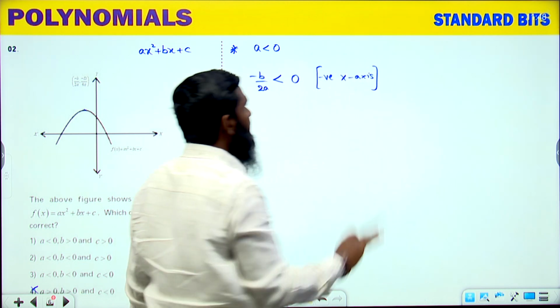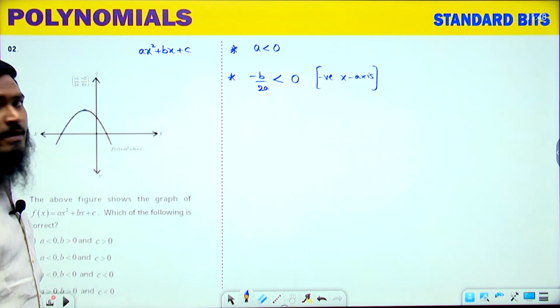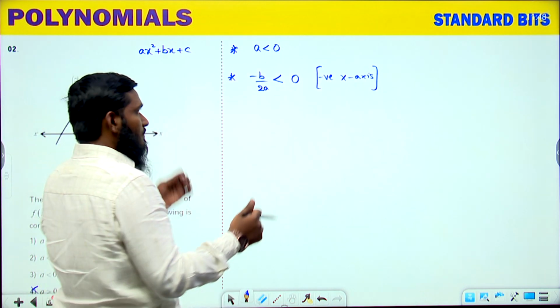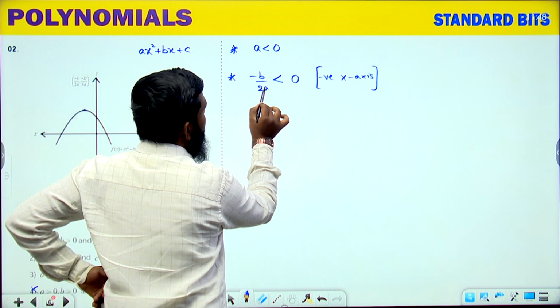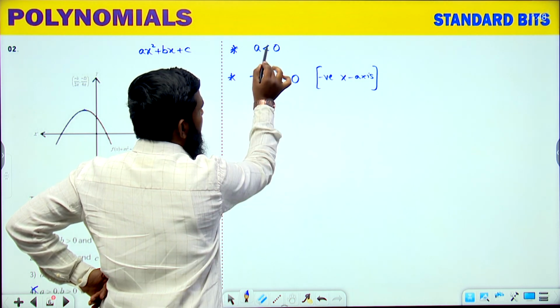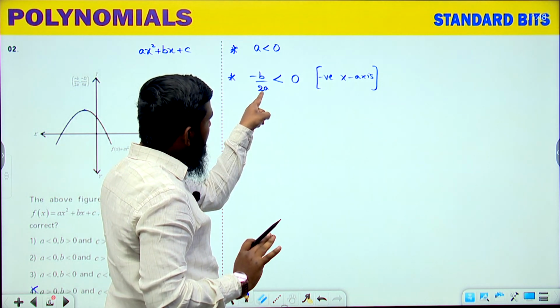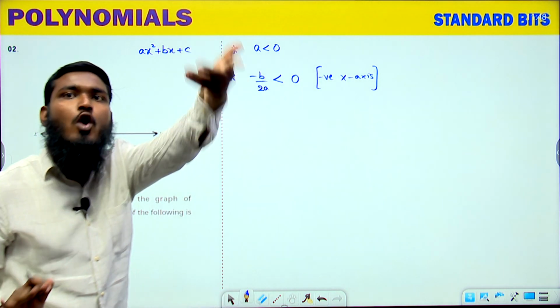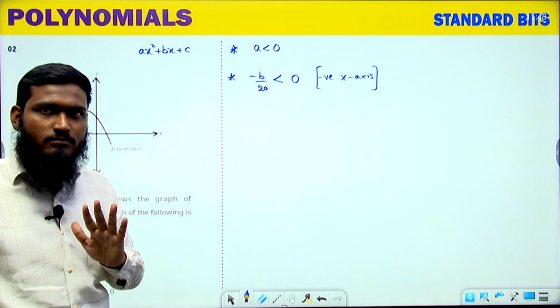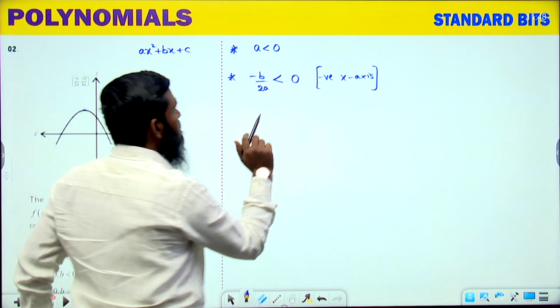So we have taken the negative x-axis over here, like this. Now let us check the condition. Here A is less than 0, already we are having the condition A is less than 0. If A is less than 0, then B should be what? Okay, listen here carefully now.